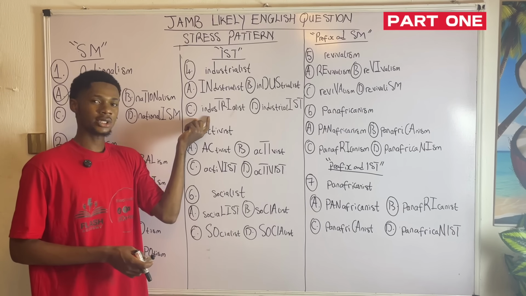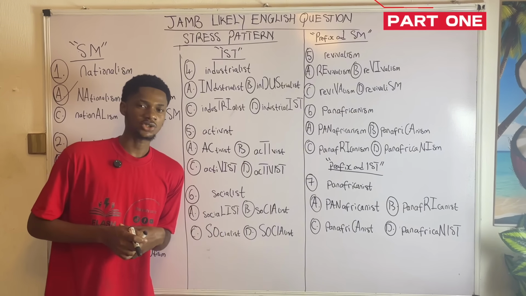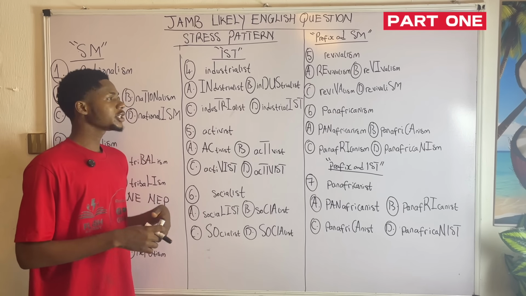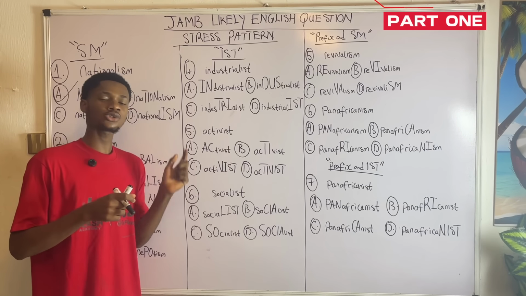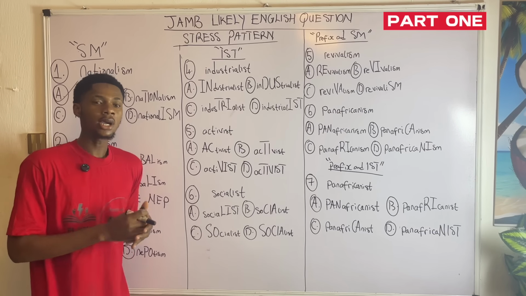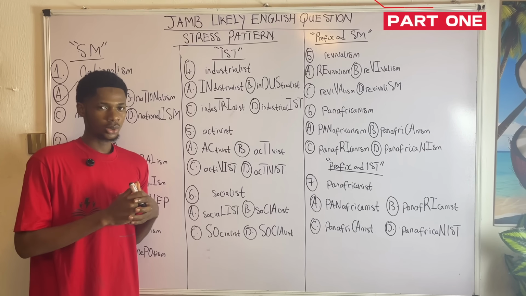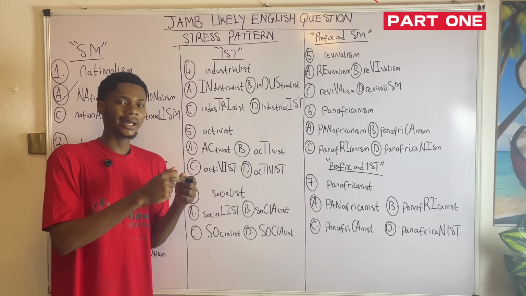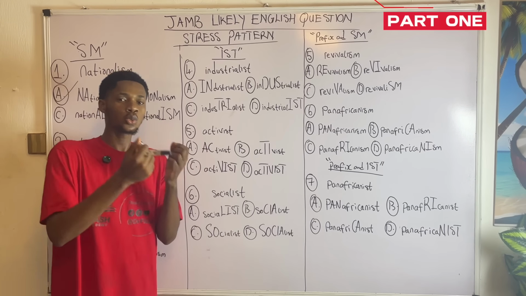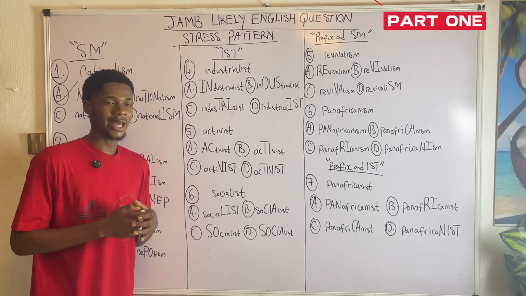And we're having option C, TRI is stressed. And option D, IST is stressed. Like I will always tell you guys, it is by knowing the rule that you pronounce this word. You don't get the rule by pronouncing it. Okay, we have to know the rule. Then from the rule, we are going to stress the word. We don't know the word, and then from the pronunciation, we get the rule. That's not how it works. Okay, if not, you are most likely to fail questions like these.